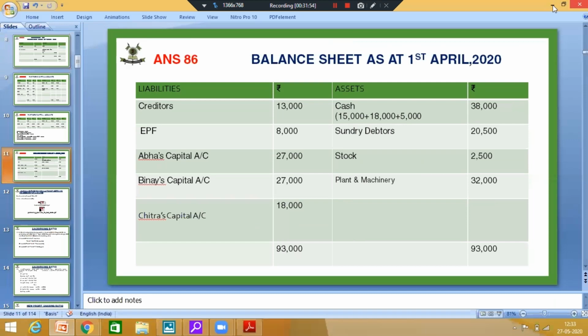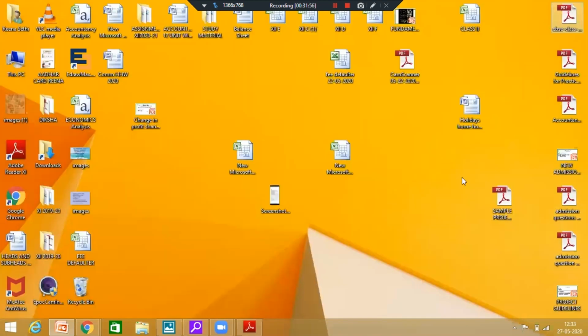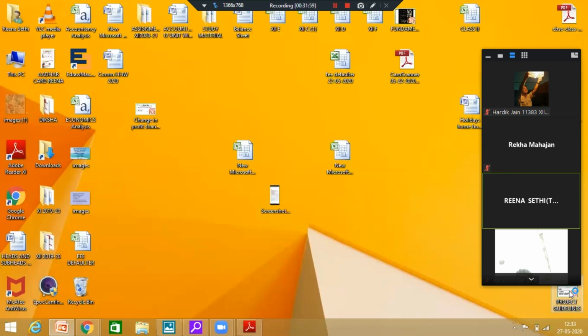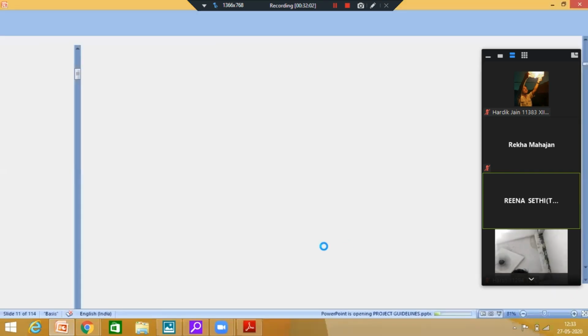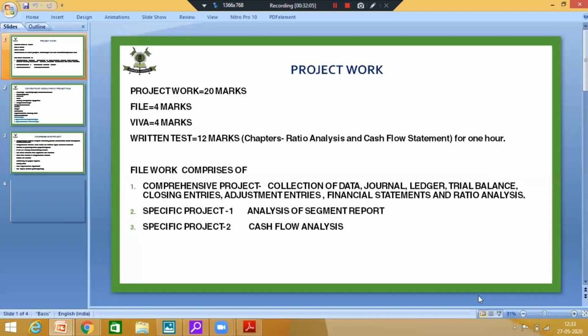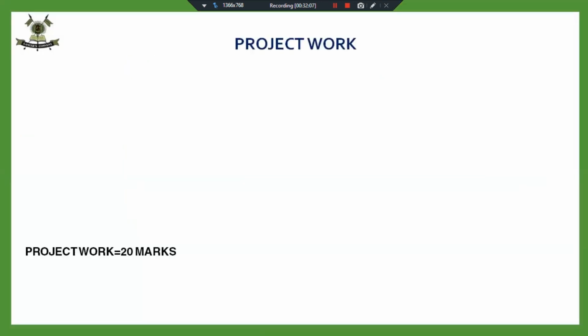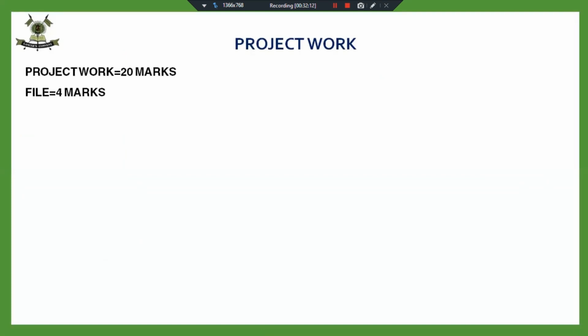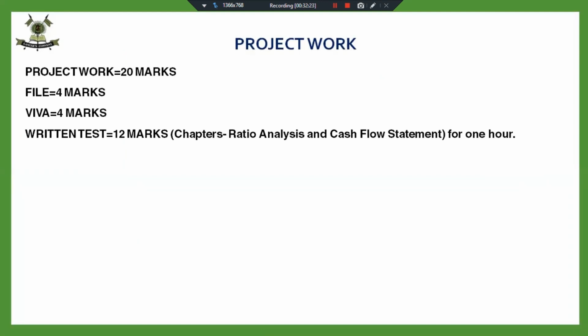So today I'm going to give you the guidelines regarding the project work. Now our accountancy project work is of 20 marks. The bifurcation for that 20 marks is: the file that you're going to make will be assessed for 4 marks, there will be a viva for 4 marks, and for 12 marks there will be a written test on the date of your practical examination. There will be a written test from the chapters ratio analysis and cash flow statement for 1 hour. Fine.